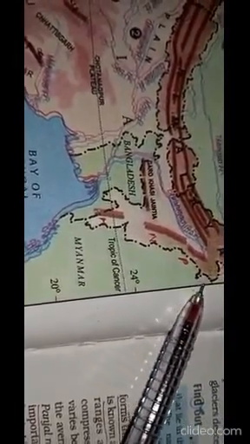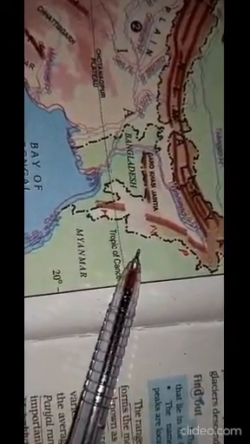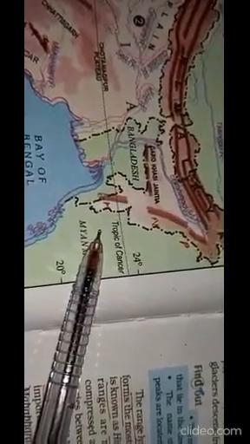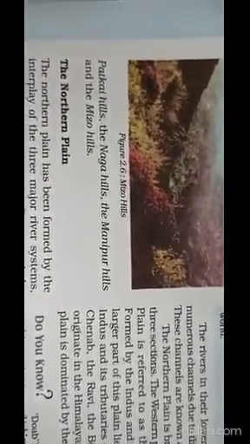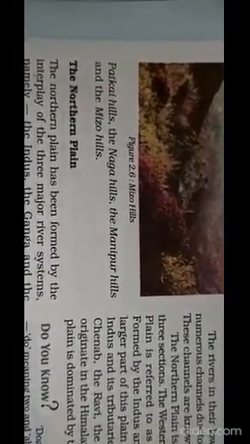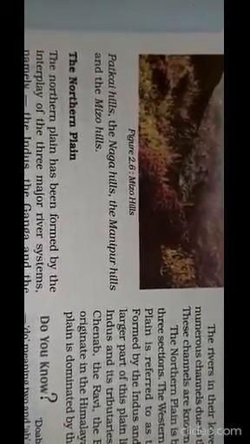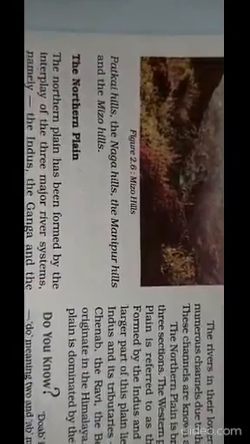This is Patkai Hills, this is Naga Hills, and this is Mizo Hills, which are also known as Manipur Hills. So once again, the eastern part of India, known as Purvachal, is composed of the Patkai Hills, Naga Hills, Manipur Hills and Mizo Hills.